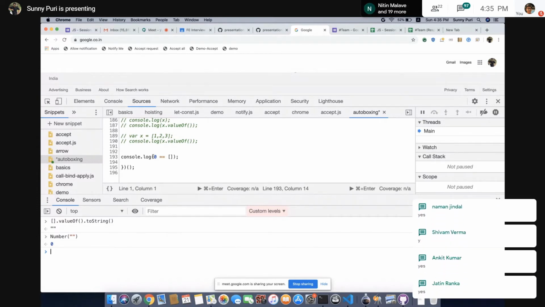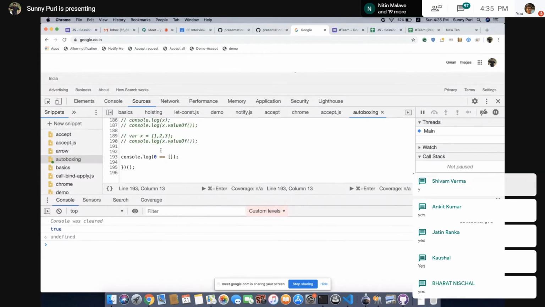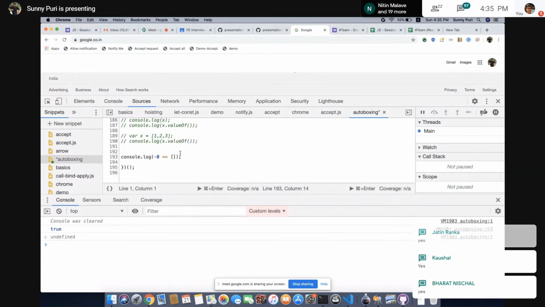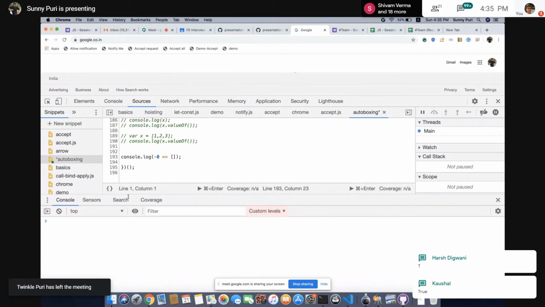Right, great. What will happen? Let me run it. It will give true. What will happen in this case? Minus 0 is double equal to empty array. Again, same process. This is a number, we will not touch it.